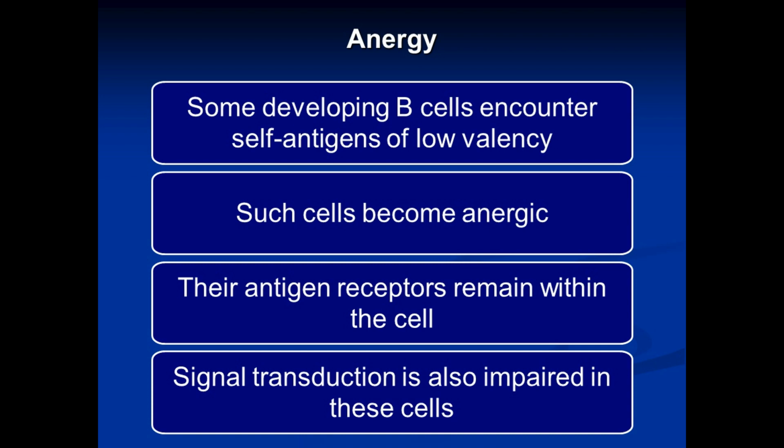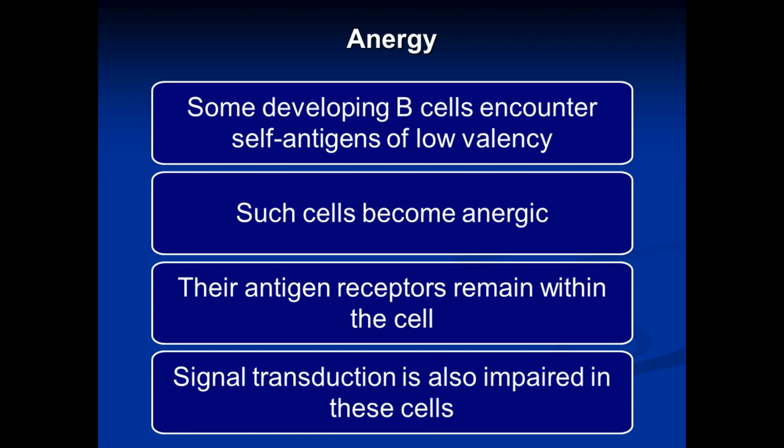And how does it become anergic? The antibody molecule, which is going to be inserted in the cell membrane and which will be known as antigen receptor, is synthesized in the cell, but it remains within the cell. It does not reach the cell membrane.